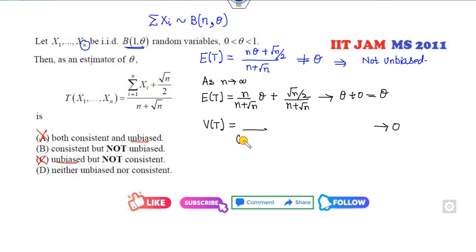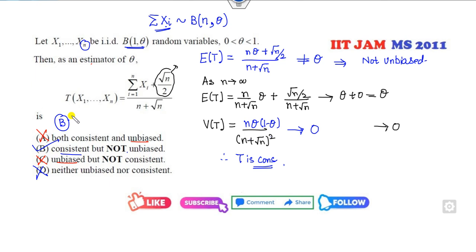So how can you find the variance? This is whole square. The variance of this value is 0 because it's a constant. What is the variance of this? It's npq. So clearly the degree is 2 and the other is 1, so it will go to 0. So therefore T is my consistent estimator. So T is consistent but not unbiased. The right answer of this is correct.